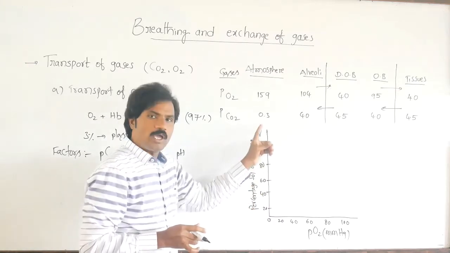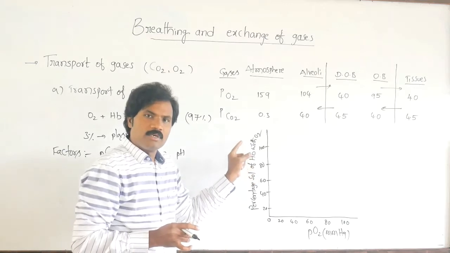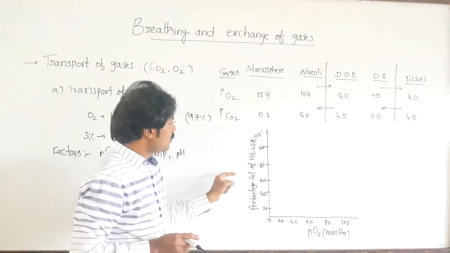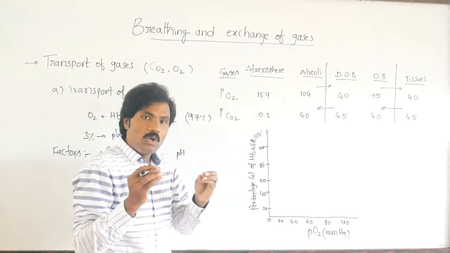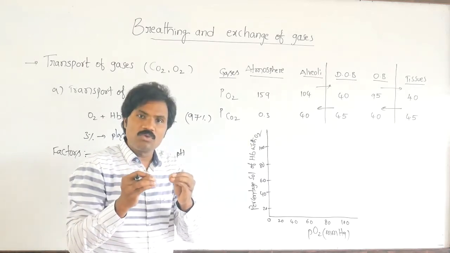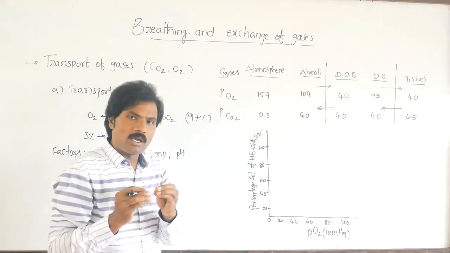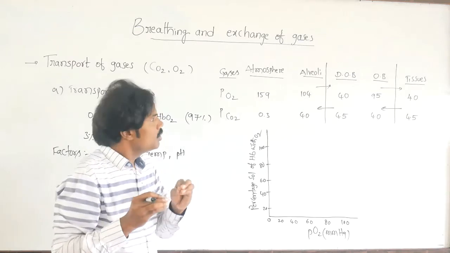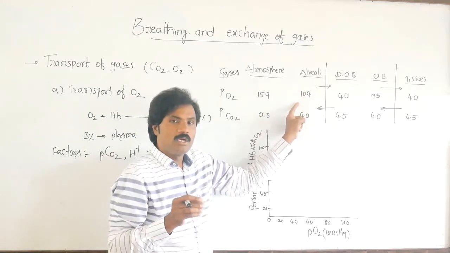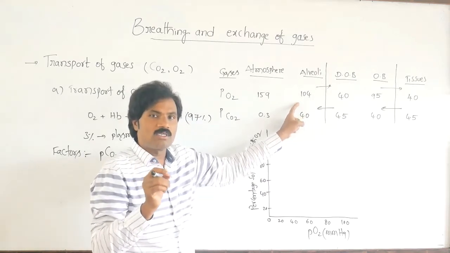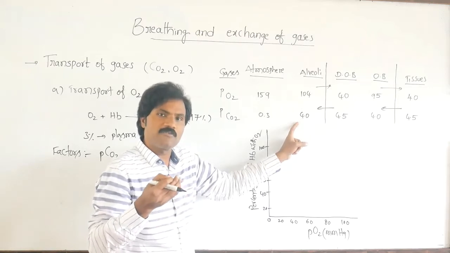On the y-axis is the percentage saturation of hemoglobin with oxygen, the combination of oxygen with hemoglobin. It is a very simple concept. When oxygen combines with hemoglobin in the alveoli, the partial pressure of oxygen will be very high compared to the partial pressure of carbon dioxide.